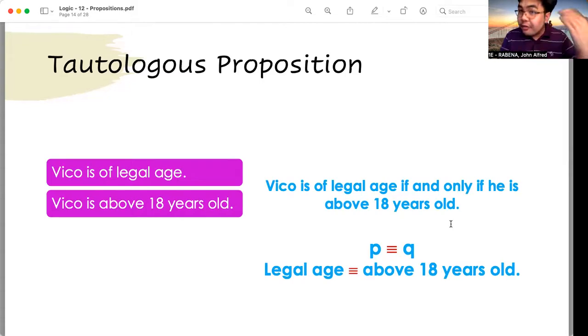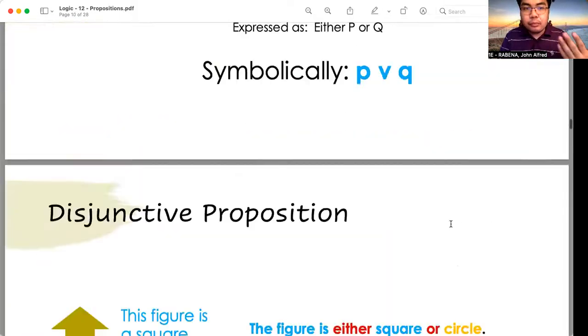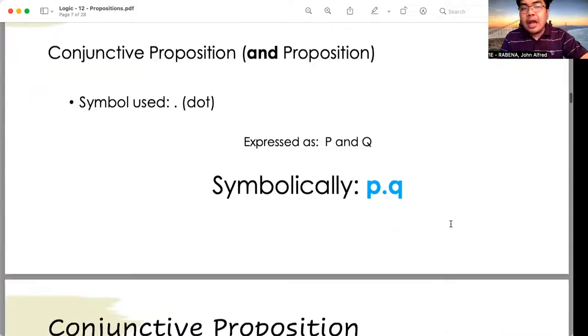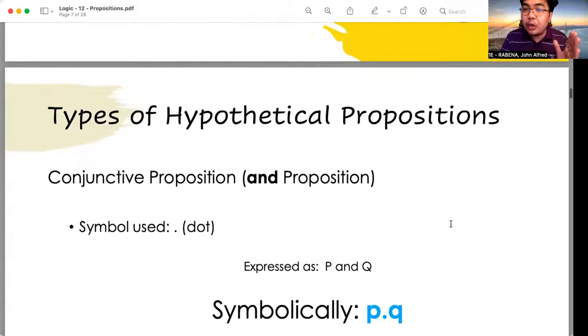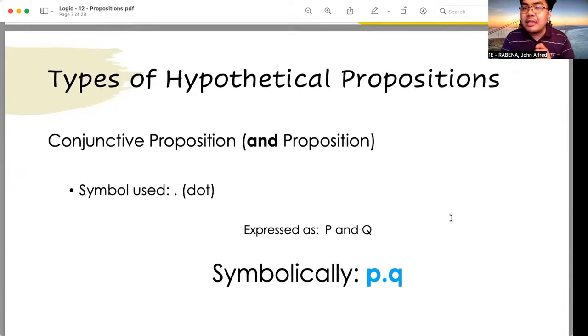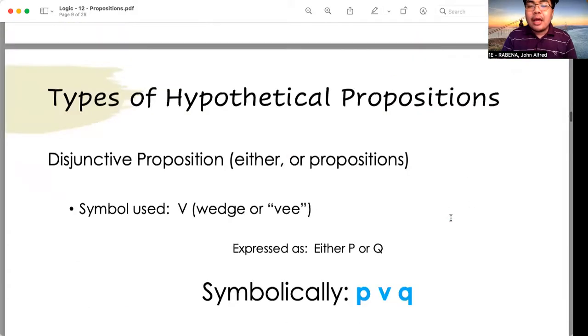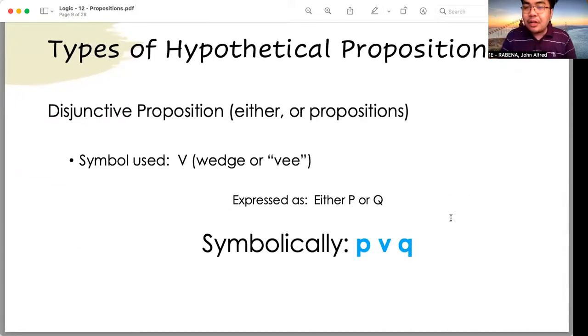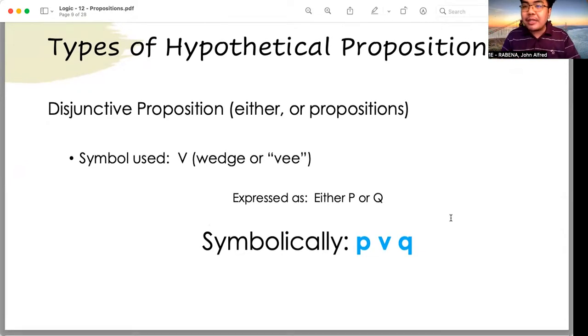All right, so to review, let's go back. Review. For conjunctive propositions, we make use of the conjunctive word and. Okay, so it is symbolically expressed as P dot Q. All right. When we say disjunctive propositions, the keywords that we use here are either or because it connotes alternative options. Okay, it is symbolically expressed as P vel Q.